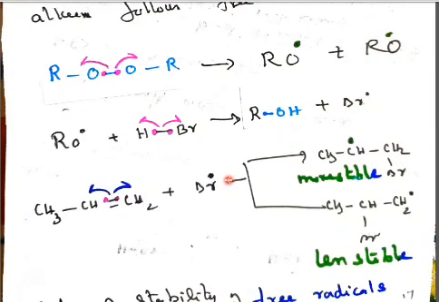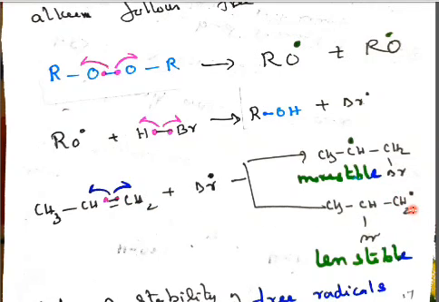This bromine free radical is going to attack an alkene, CH3, CH double bond CH2. One of the double bonds breaks into free radicals. This CH takes one electron, this CH2 takes one electron. So there are two possibilities. If bromine combines with CH2, giving CH2Br, then CH will have one free radical. This is called a secondary free radical. And if bromine combines with CH, one free radical is left on CH2. This is called a primary free radical.